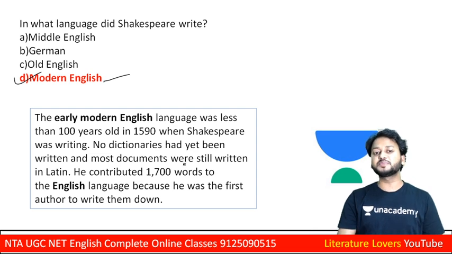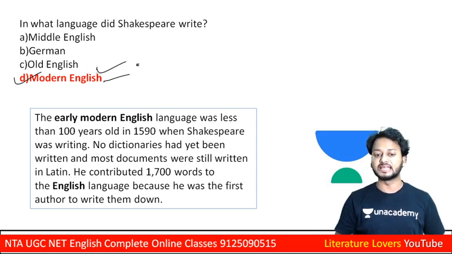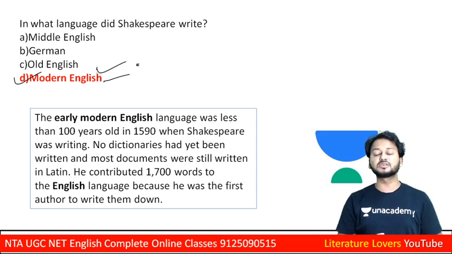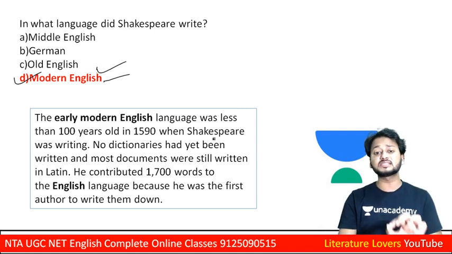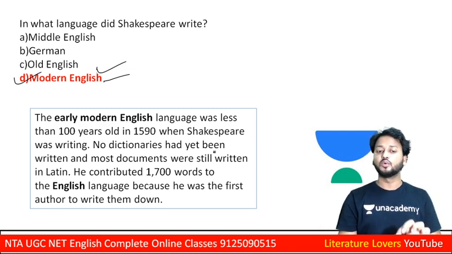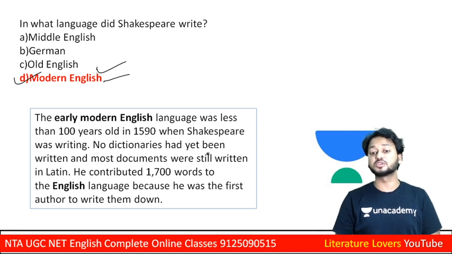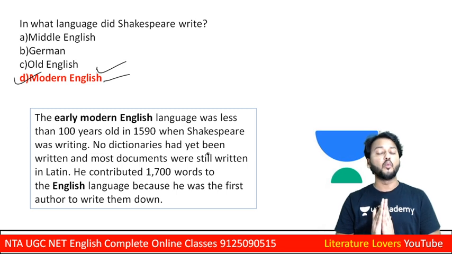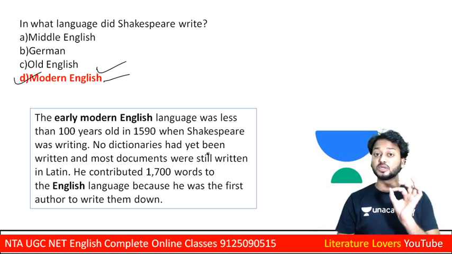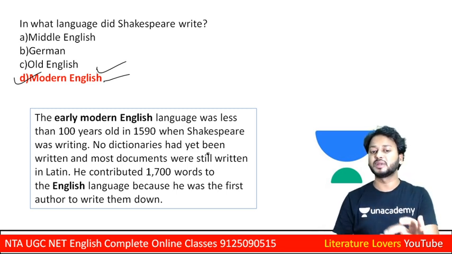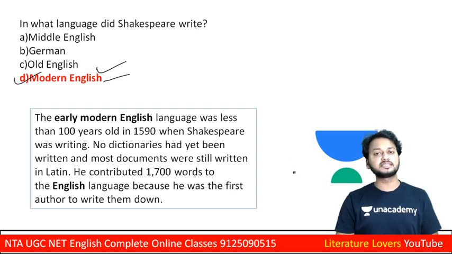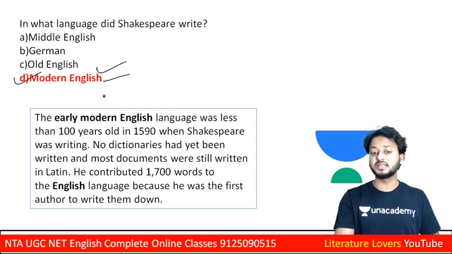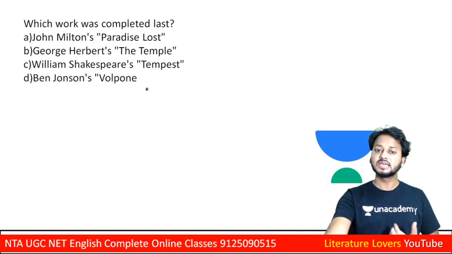So William Shakespeare wrote in Modern English, and he contributed more than 1700 words. He was a great author, a great poet, and one of the great playwrights, even the crown of English playwrights. So learners, this was the time period when he wrote in Modern English.